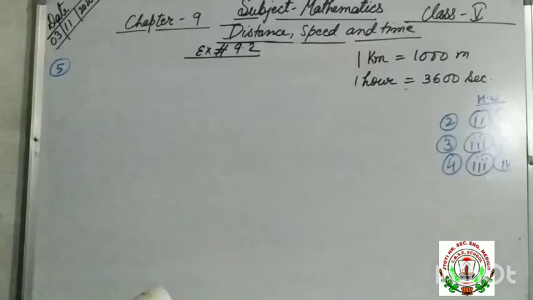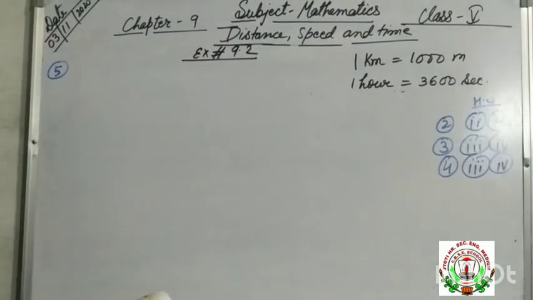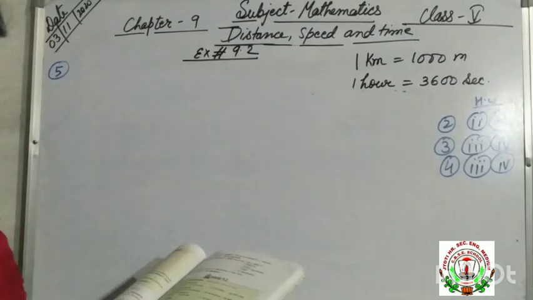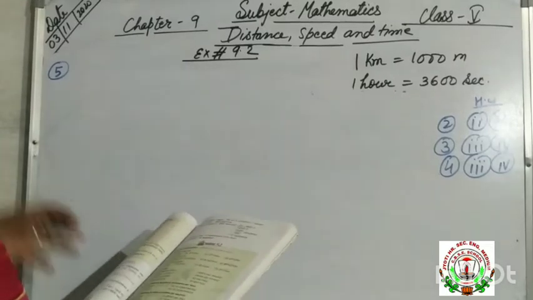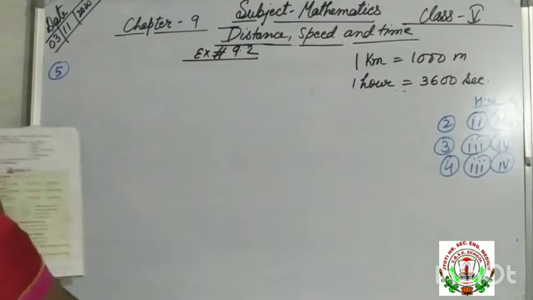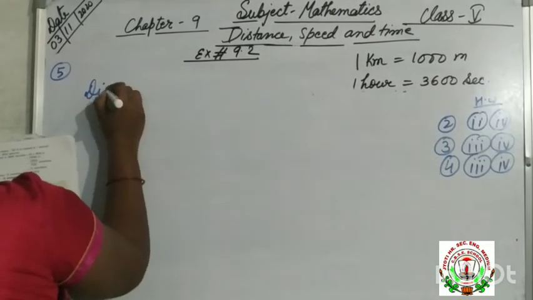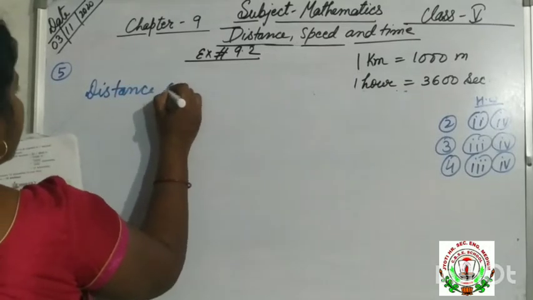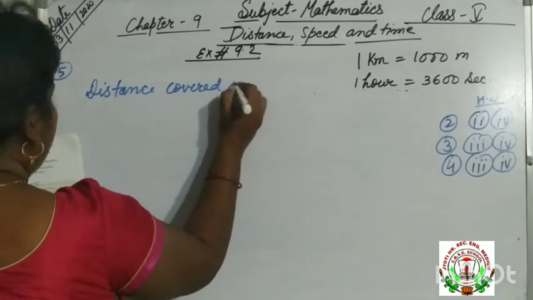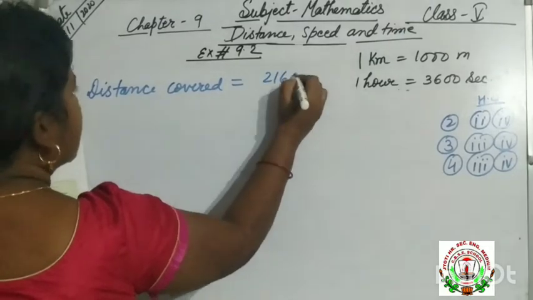In question number 5, Vishal traveled a distance of 216 km in 4 hours. Find his speed in meter per second. The distance covered by Vishal is 216 km.